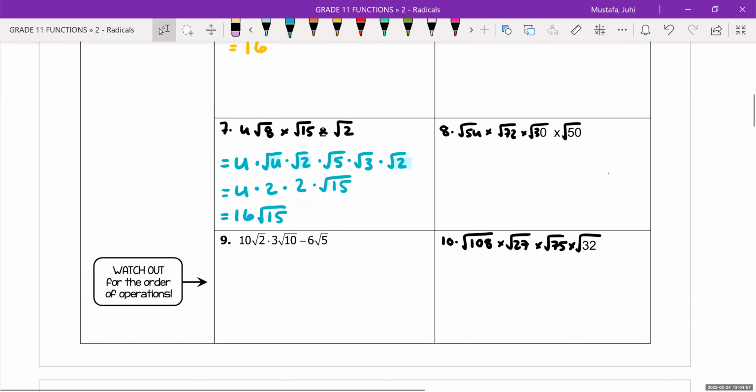All right, I really like question number 9 because it is a little bit of an order of operations question. So remember BEDMAS, we have to multiply before we can subtract. In fact, we haven't learned how to subtract it because I'm doing this lesson out of order. So we'll just try our best and we might dip into a future lesson. So we have a coefficient of 10 and another coefficient of 3. 10 times 3 is 30. Then we have root 2. I can simplify root 10 to give me root 2 times root 5.